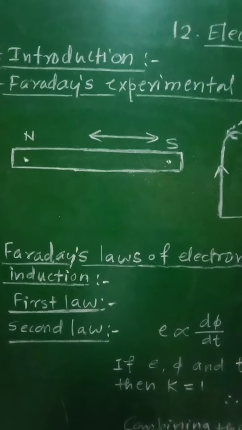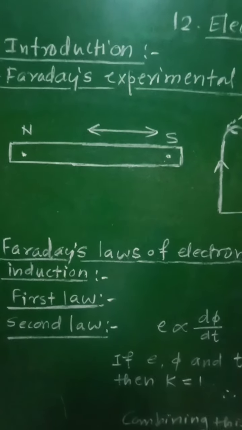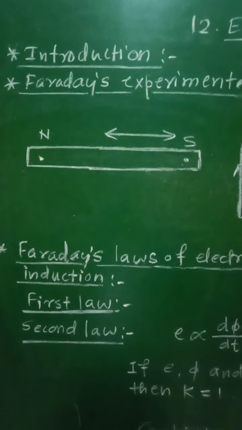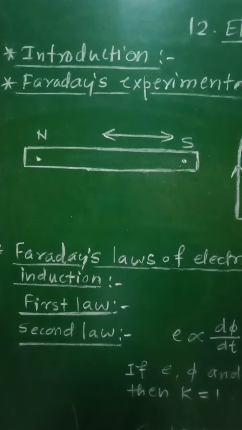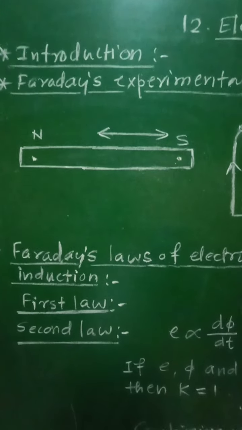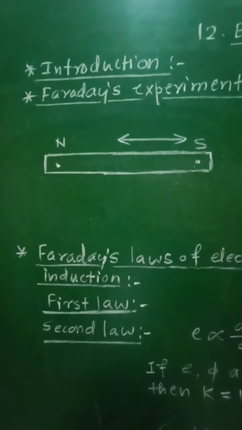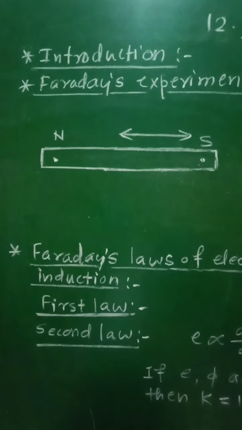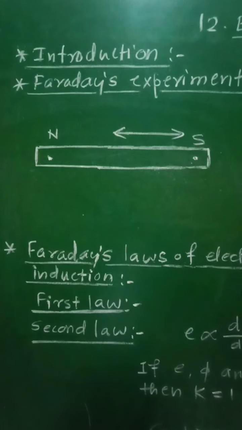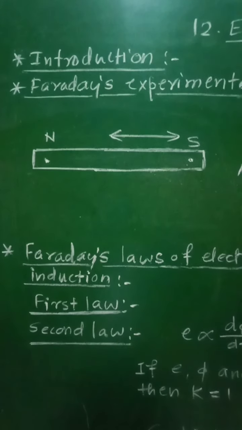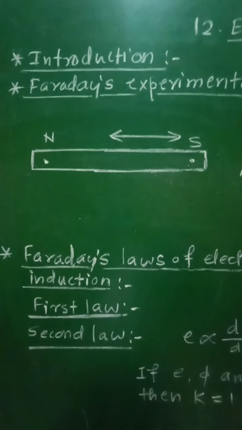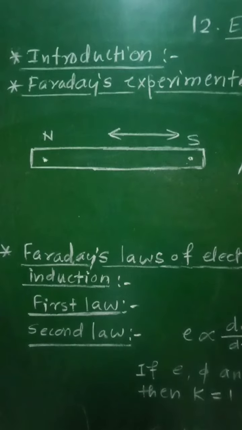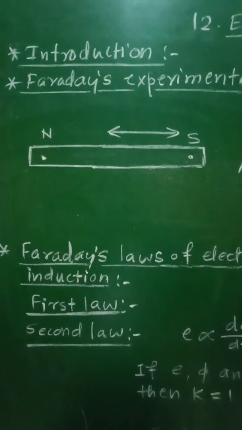The phenomenon of production of electric current or EMF in a closed circuit or a coil when subjected to a time varying magnetic field is called as electromagnetic induction.